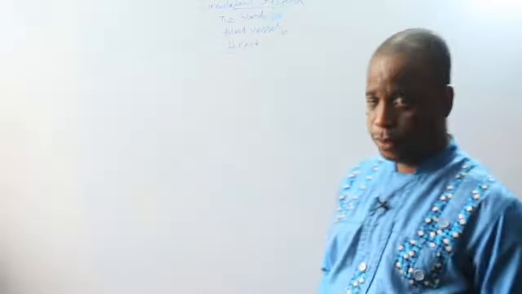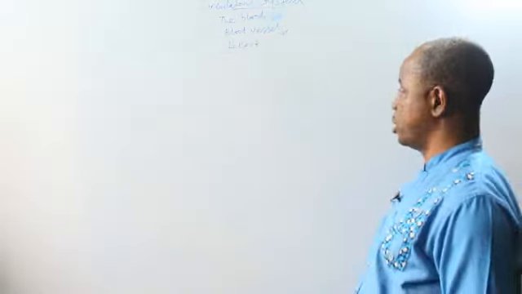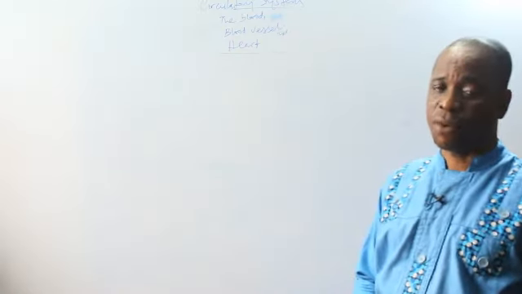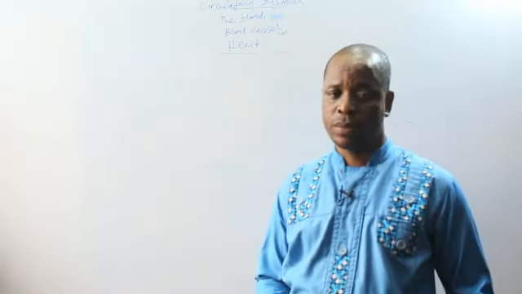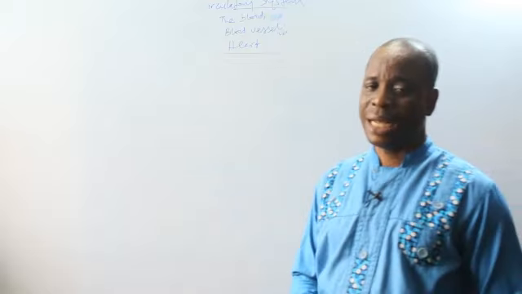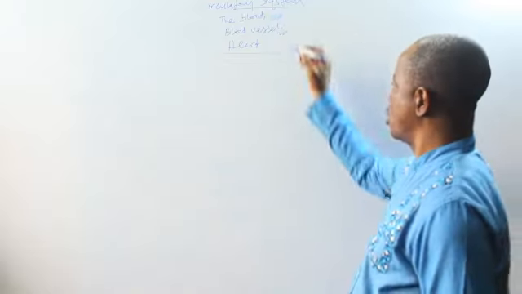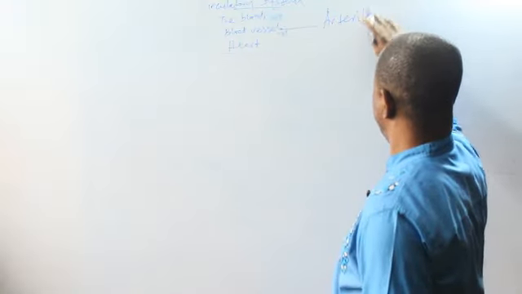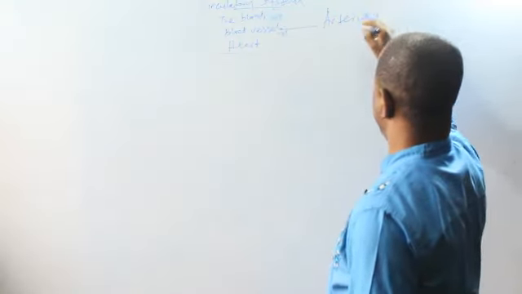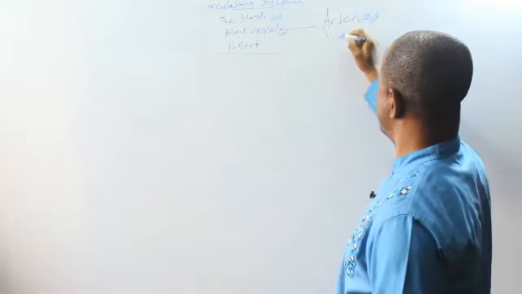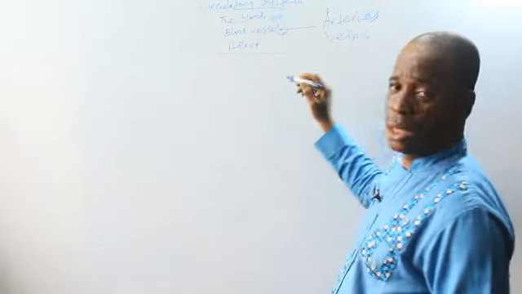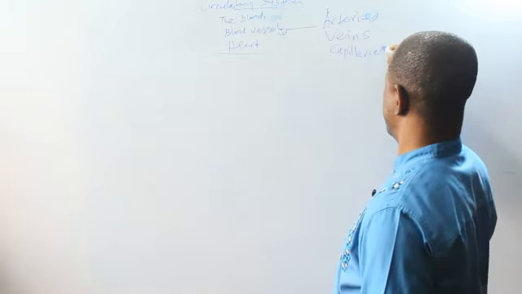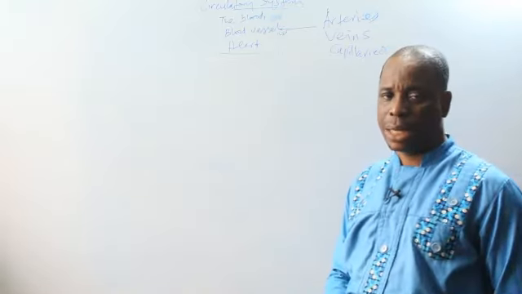Now, the blood vessels. The blood vessels are the containers that carry the blood around the body, starting from the heart to other parts of the body and then back to the heart. The blood vessels are of 3 types. We have what we call the arteries, the veins, and the blood capillaries.